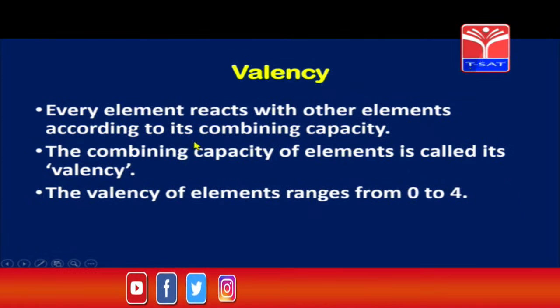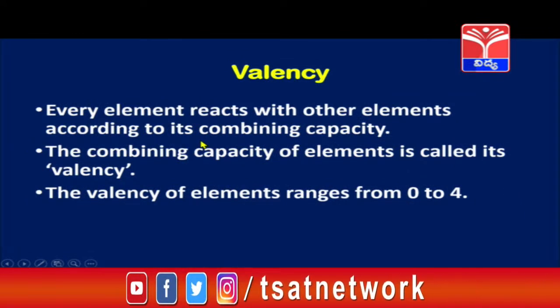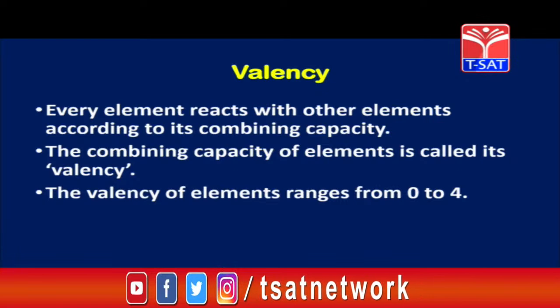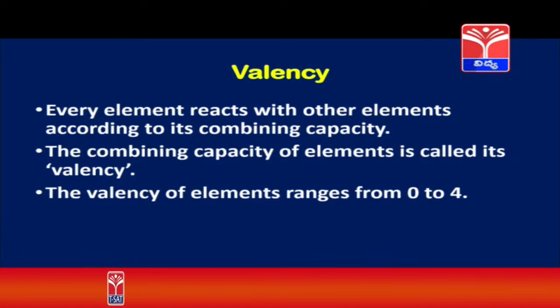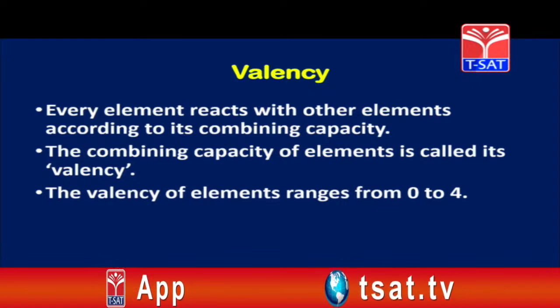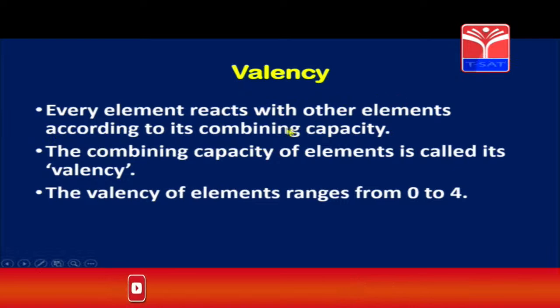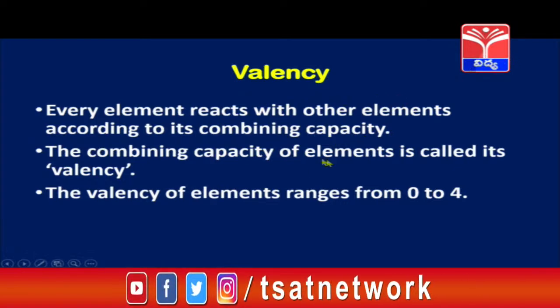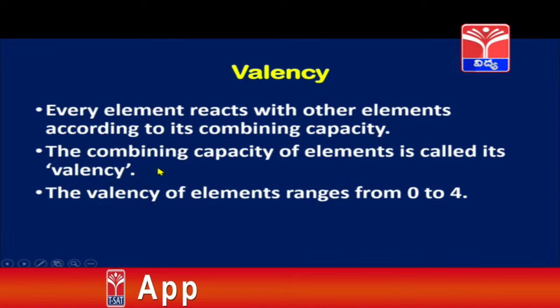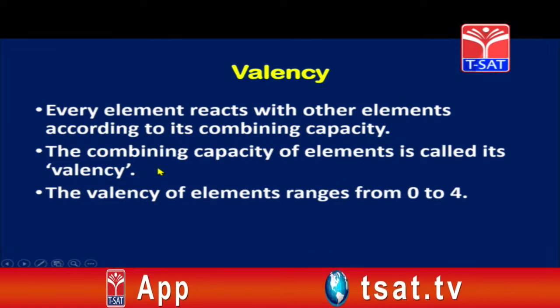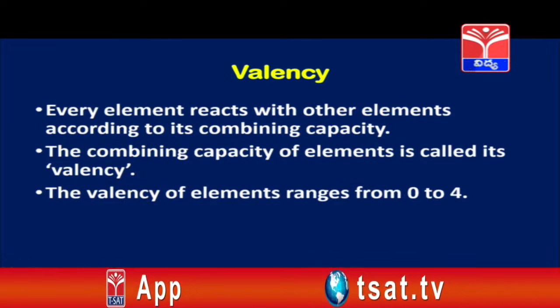Now, children, we know that atoms are combining to form either molecules of elements or molecules of compounds. So, how is it that they are able to combine with each other or with other atoms? Every element reacts with other elements according to its combining capacity. The combining capacity of elements is called its valency. So, children, valency is a number which decides the combining capacity of the element or the atom.